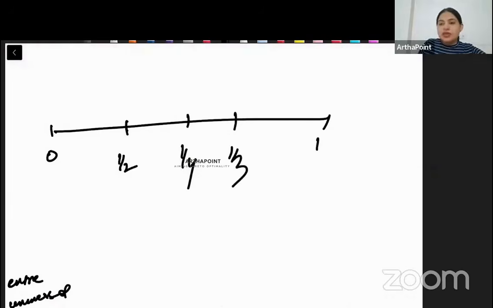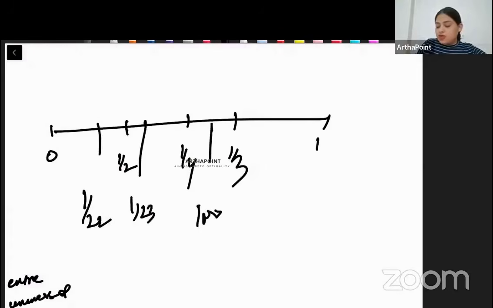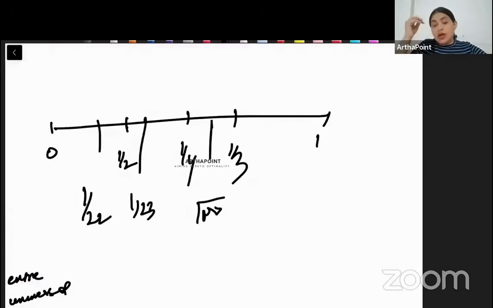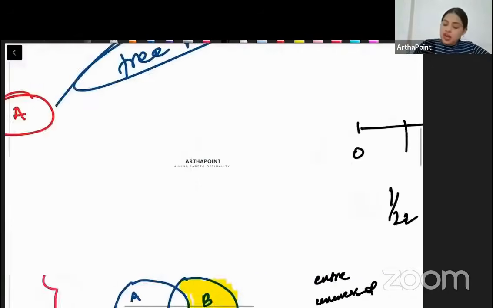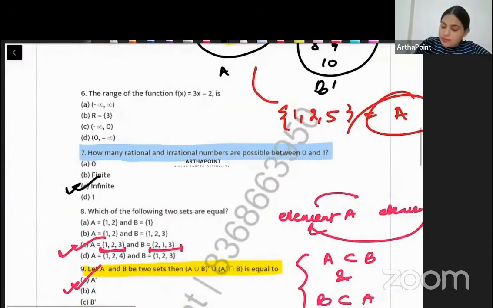I can have 1 by 3 also. These are all numbers between 0 and 1. Then I can have 1 by 22 also, 1 by 23 also, 1 by 100 also. ये सब 0 से 1 के बीच में आएगा. I cannot count those numbers. They are infinite numbers between 0 and 1. है ना? So the answer to this question, beta, it will be infinite.